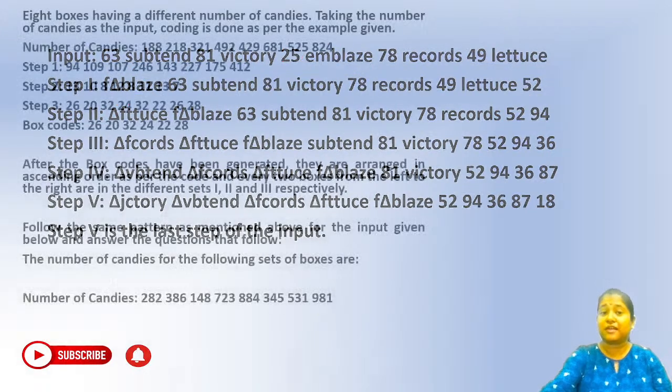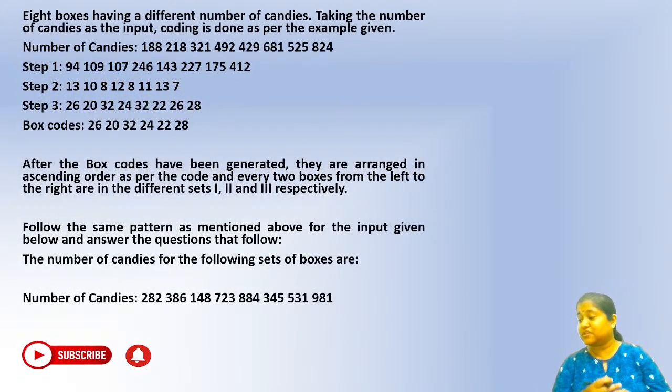Chalo, let's go to the next question. So the next question is there on your screen. Quickly try it out and let me know what is the logic for each of the steps. Step 1, 2, 3, and then how do we get the box codes, right? So just quickly have a look at this and let me know what is the logic. Try this, quickly try it.